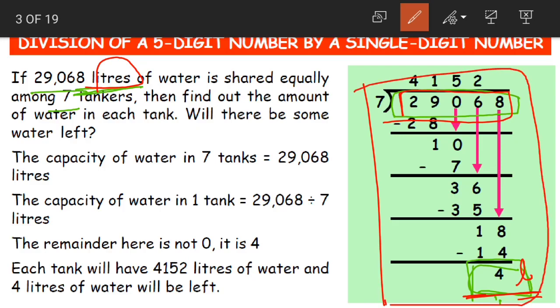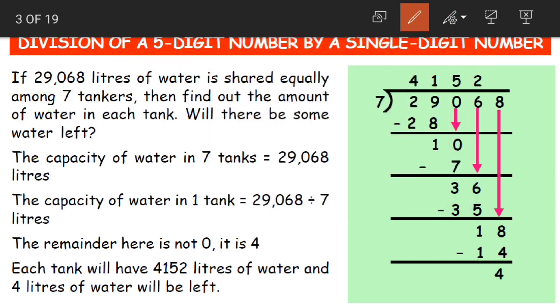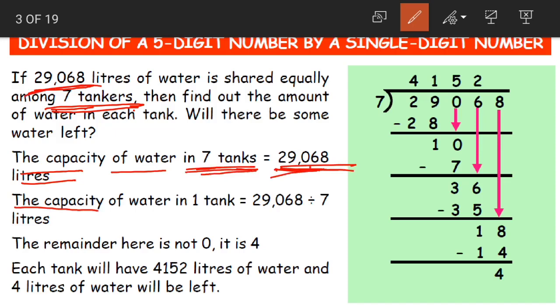Now let us look at how to write the answer for this word problem. Solution. First, what is the number? Given 29,068 liters. What is this? The capacity of water in 7 tanks is equal to 29,068 liters. Then 7 tankers are given. So the 7 tankers and 29,068 liters.